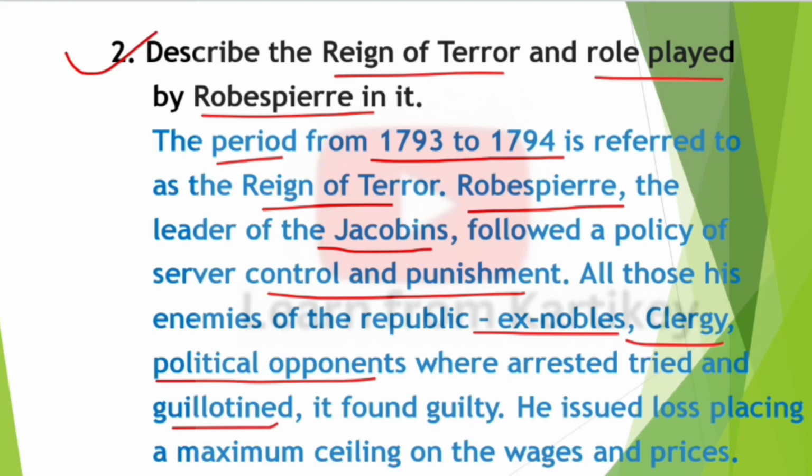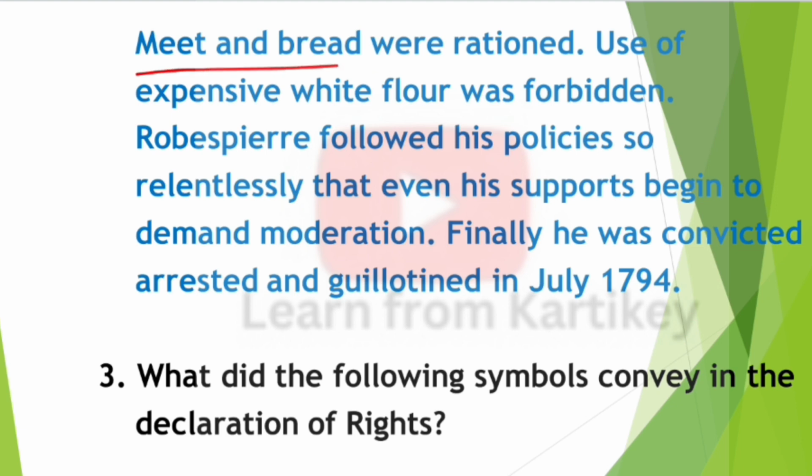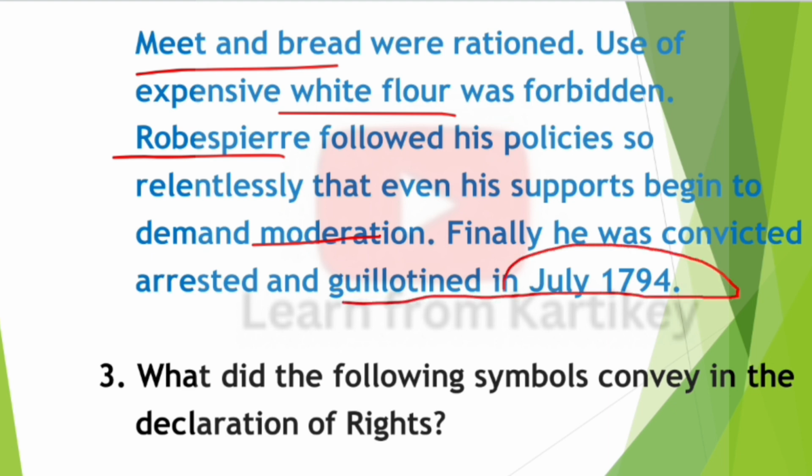If found guilty, they were guillotined. He issued laws placing a maximum ceiling on wages and prices. Meat and bread were rationed. Use of expensive white flour was forbidden. Robespierre followed his policy so relentlessly that even his supporters began to demand moderation. Finally, he was convicted, arrested and guillotined in July 1794.